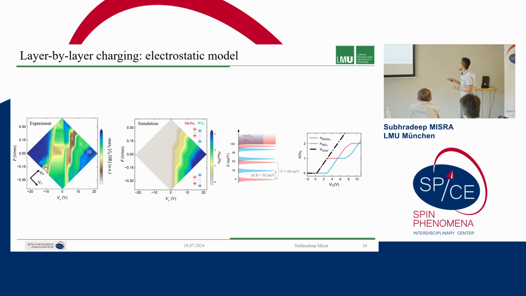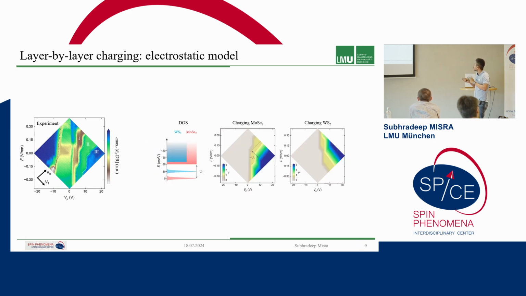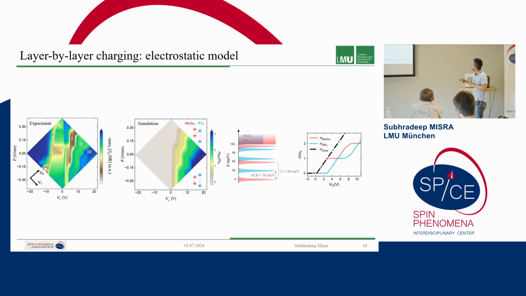We can say that the density of states are discretized and proceed as follows: first we have a charging of the moly layer, and then we charge the tungsten layer where the moly layer is kept at a constant filling, and then only when the tungsten reaches this filling can the moly layer be populated again with further electrons, and at that point the tungsten layer will remain constant.